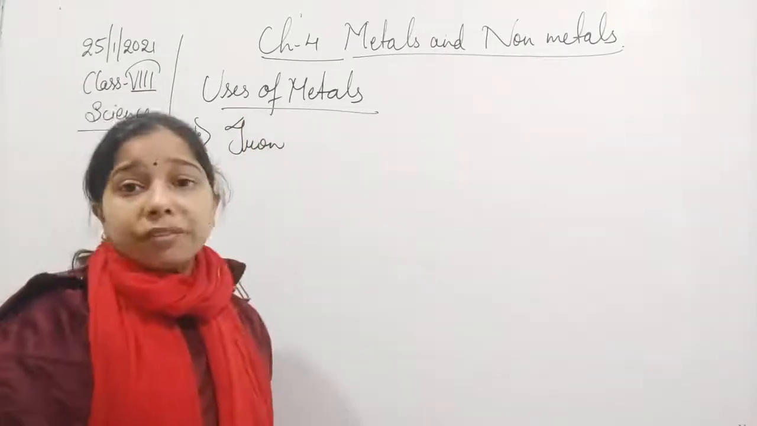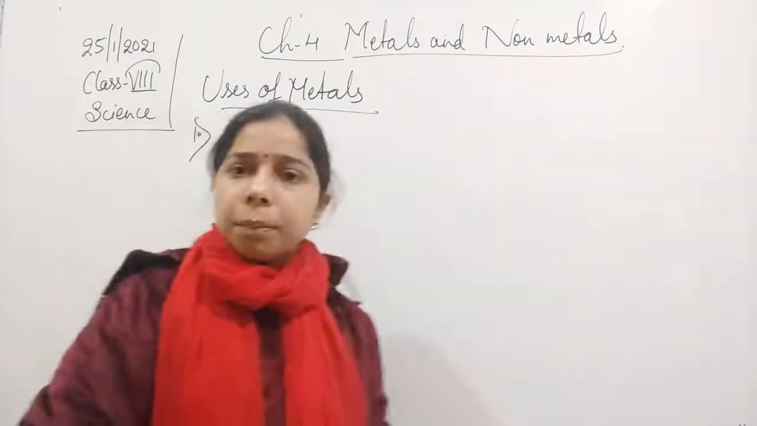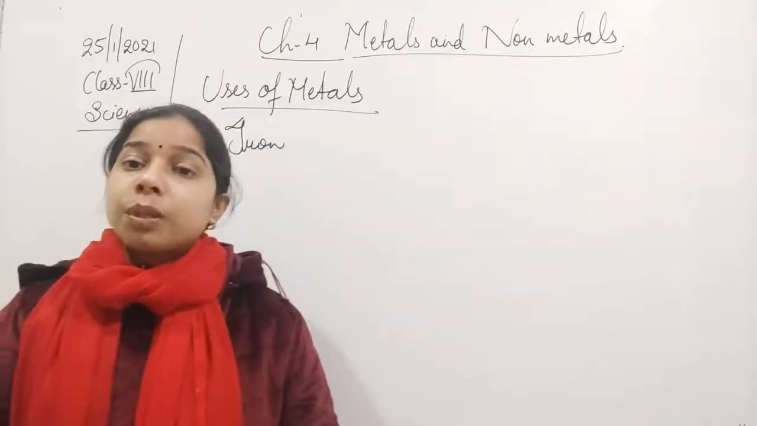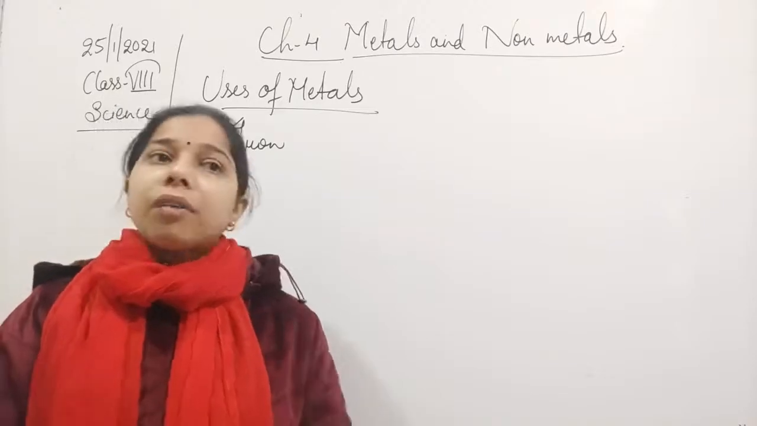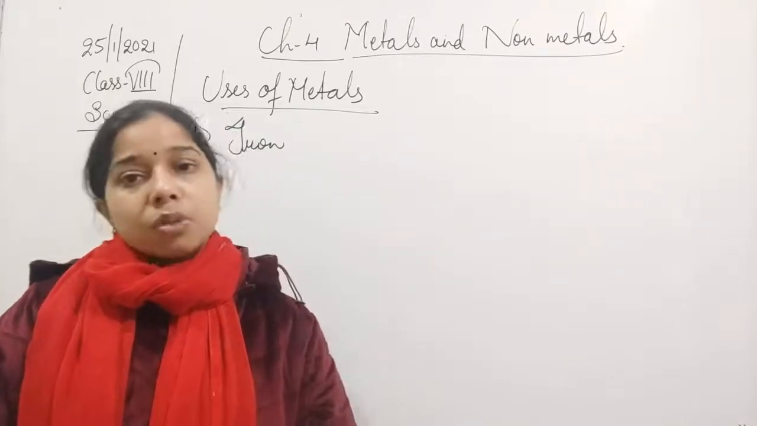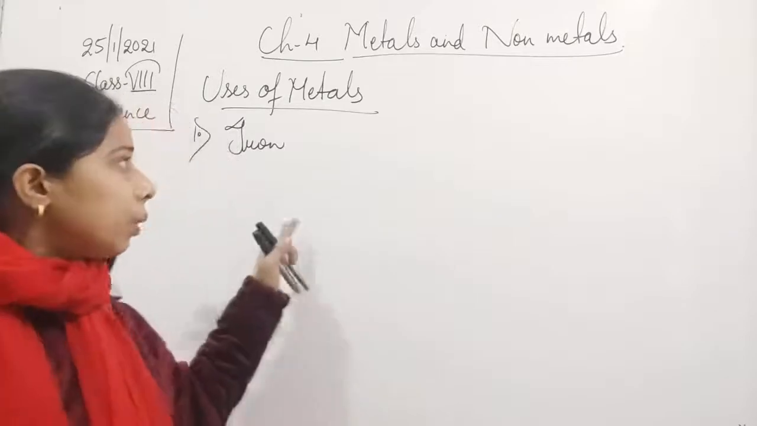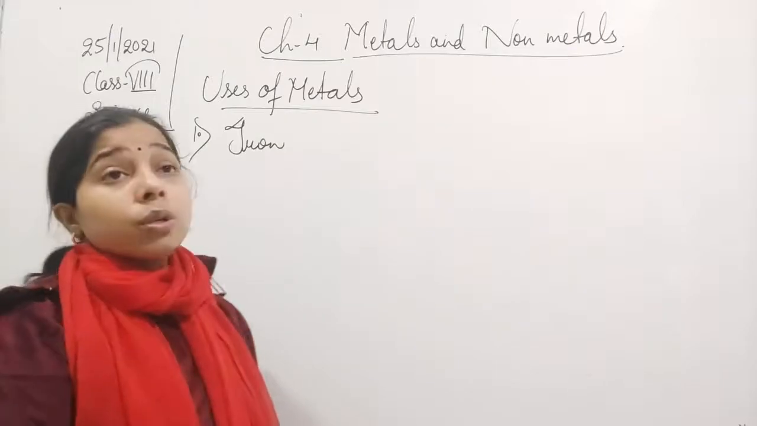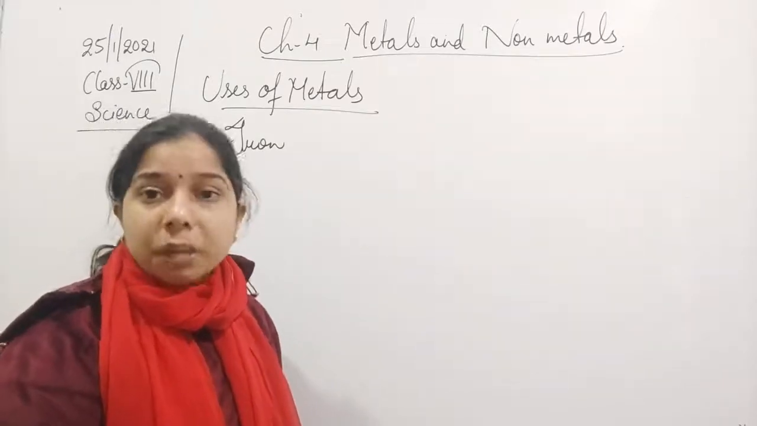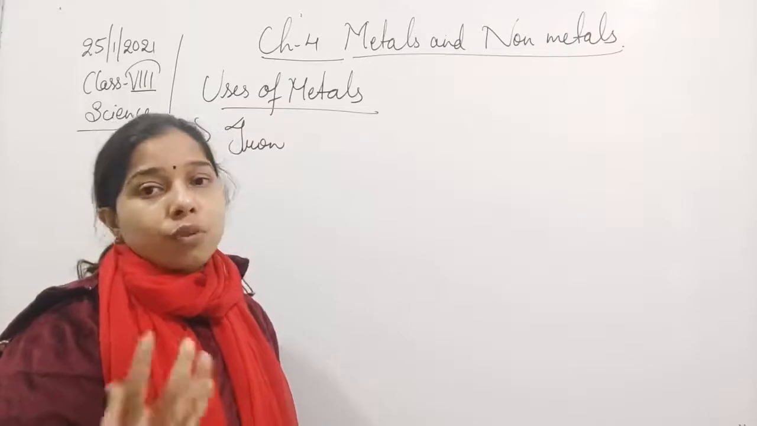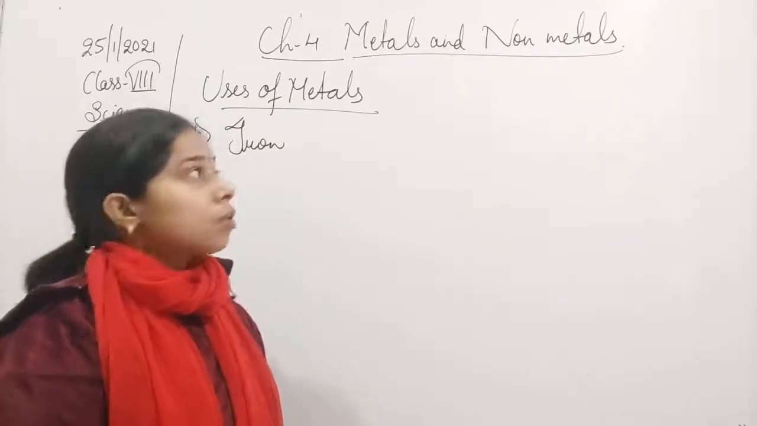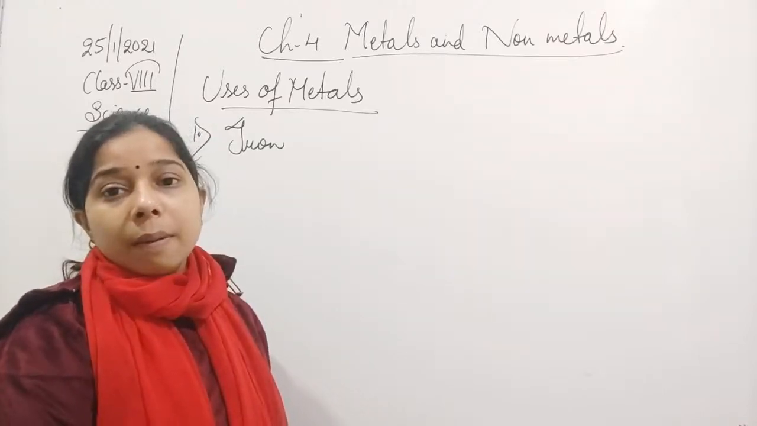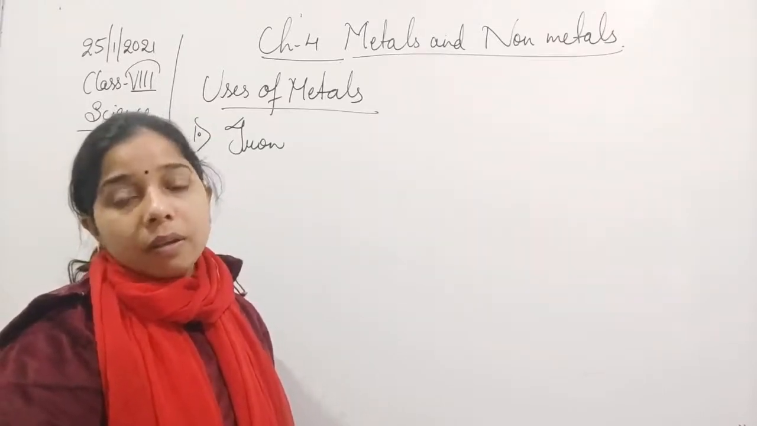So you see, student, if we talk about iron, it is used for many purposes. It is used for construction, making bridges or buildings with the help of iron. You have heard about iron sheets also. Iron sheets are prepared with the help of this metal, iron. It is also used for manufacturing machine parts.